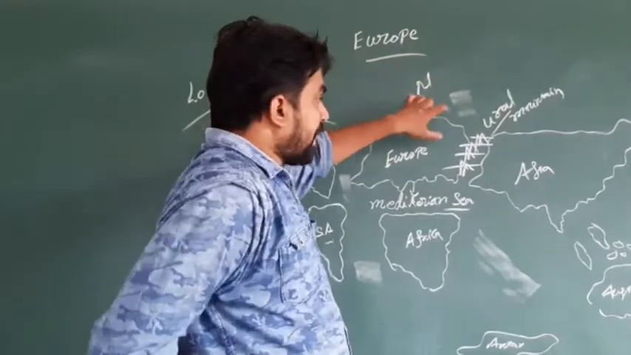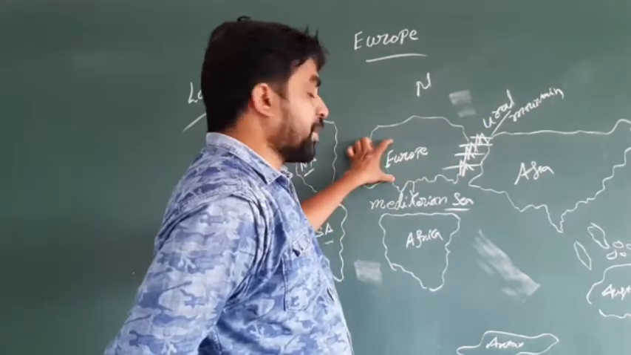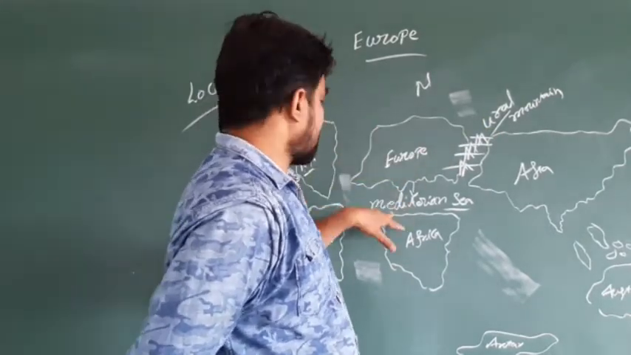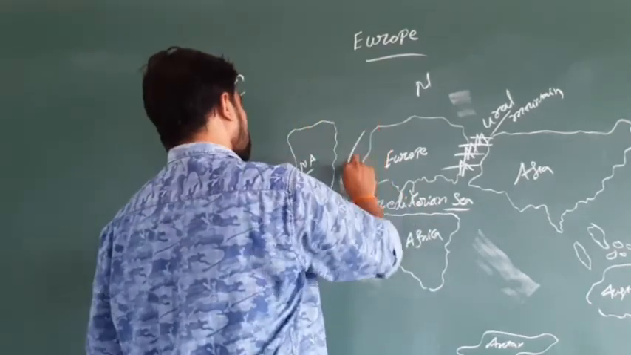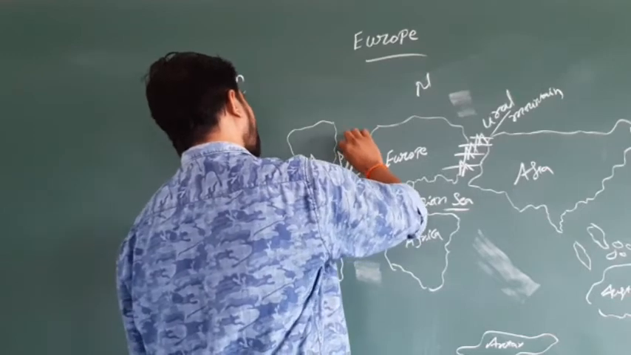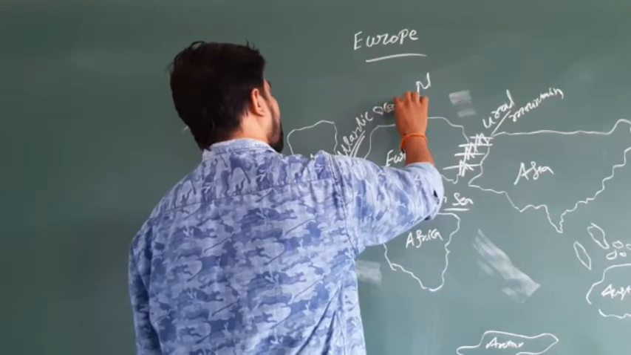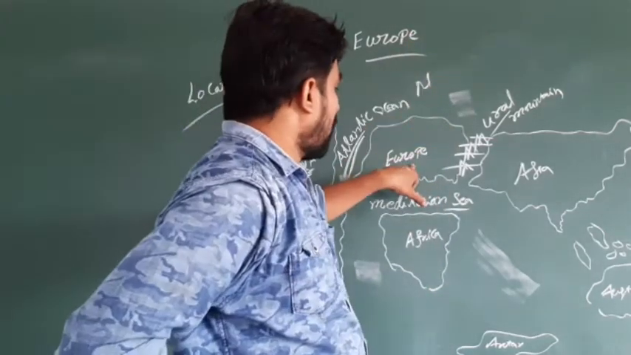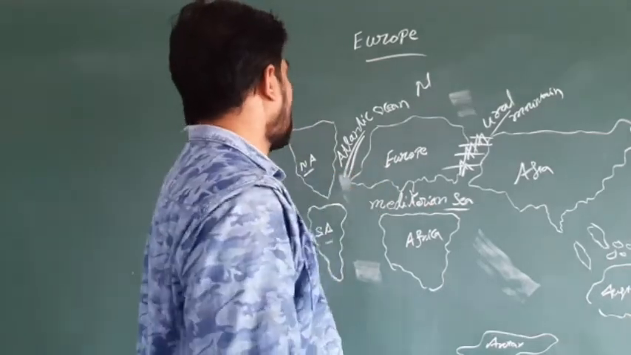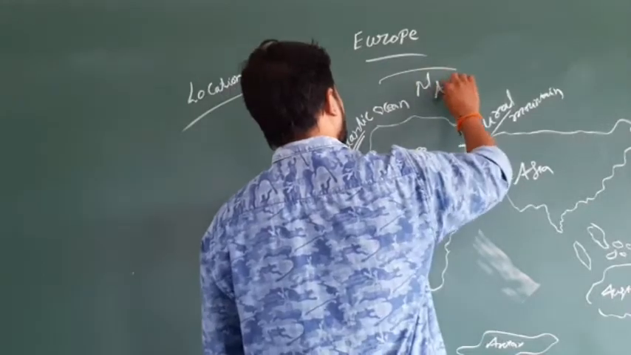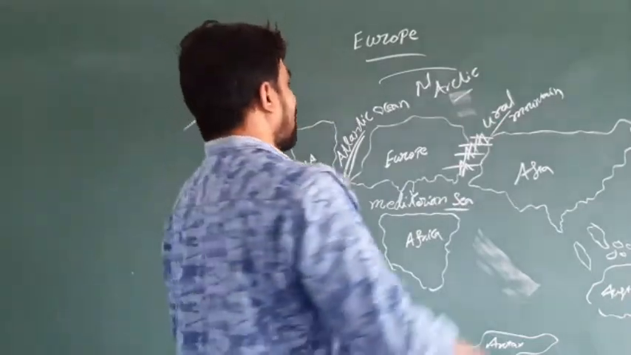So, the eastern side of Europe has the boundary of the Ural Mountains, and the southern side of Europe has the Mediterranean Sea. Next, coming to the western side, it has the Atlantic Ocean. So the western side of Europe consists of the Atlantic Ocean, and the northern side of Europe has the Arctic Ocean.